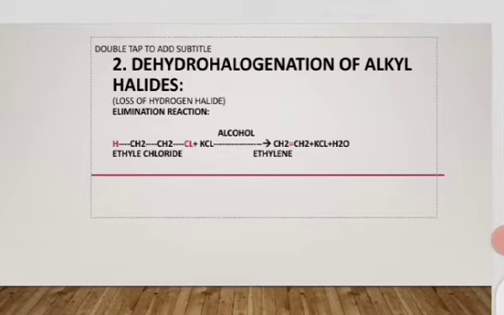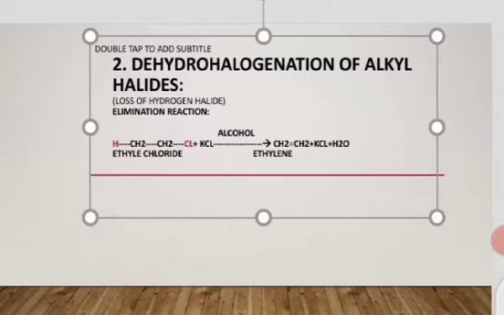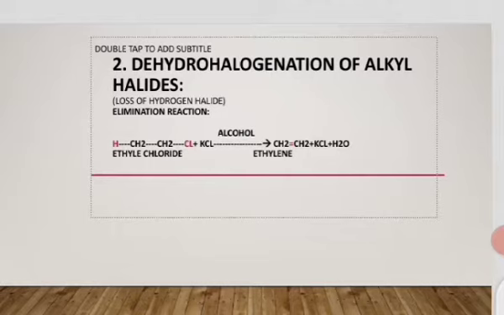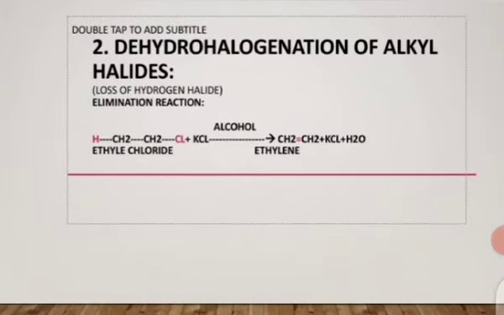The second method is dehydrohalogenation of alkyl halides. It is also an elimination reaction because in this reaction loss of hydrogen halide takes place.